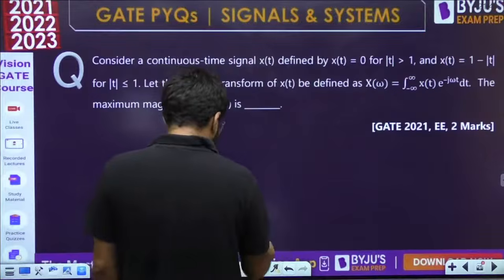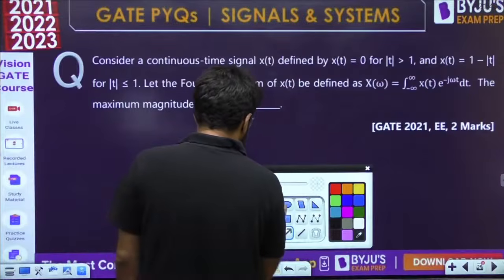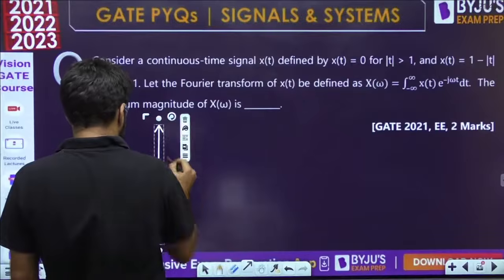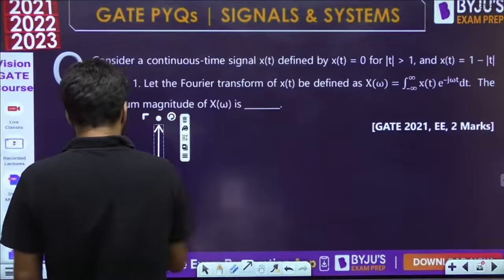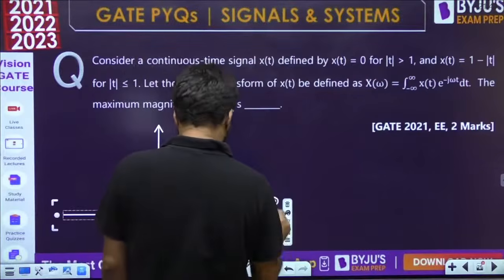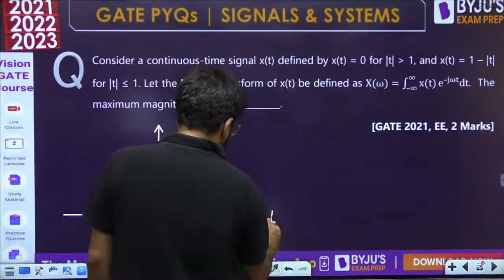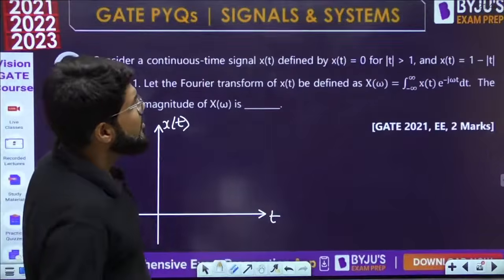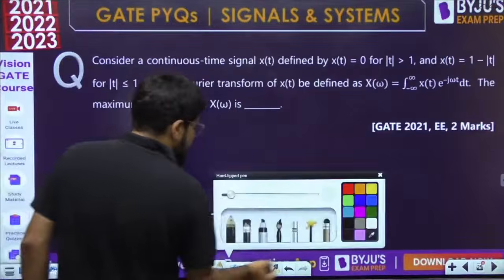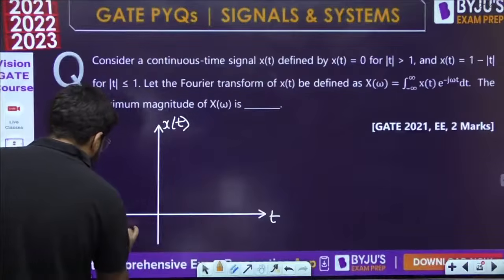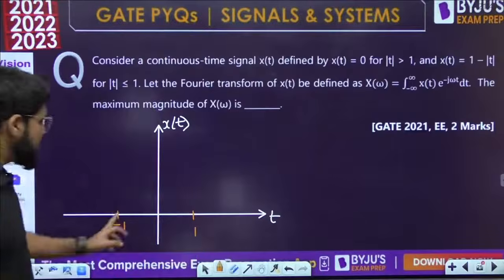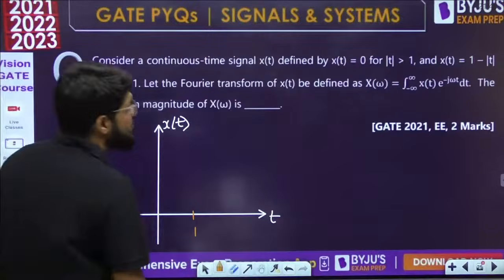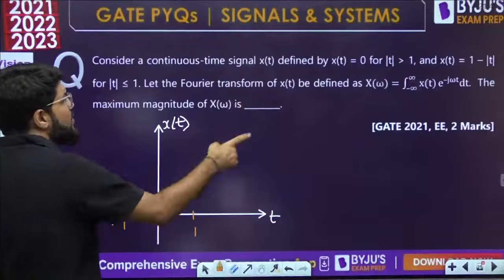Have we identified what this signal is? It is just given in words. What is this signal actually? If you identify this, your problem is half solved. So let's consider x(t) here. For mod t greater than 1, it is definitely 0. For mod t less than 1, t is between minus 1 and 1.